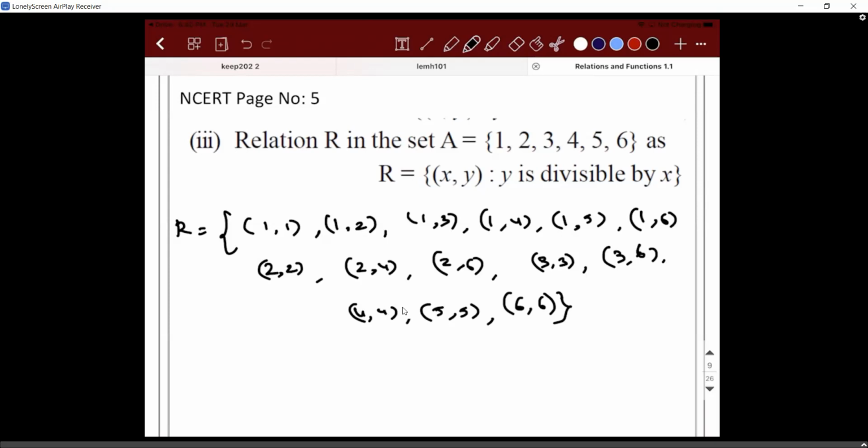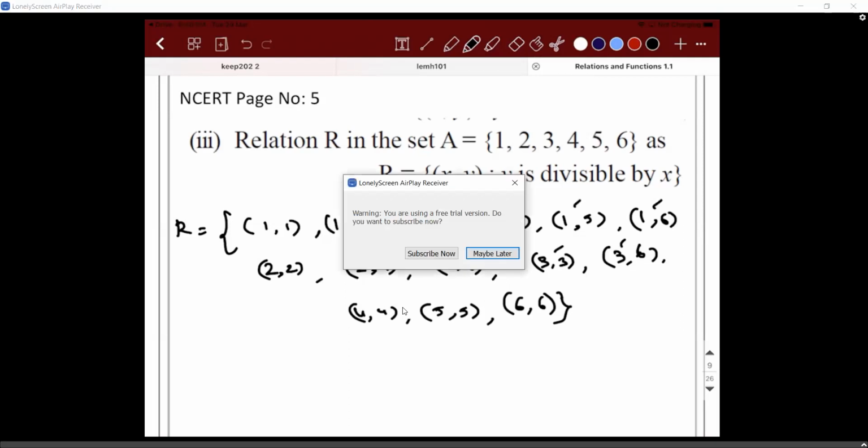1 comma 2 is there, 2 comma 4 is there. 1 comma 4 is there. Sorry, yeah, it is transitive. So similarly, 1 3 is there, 3 3 is there, and again 1 3 is there. 1 3, 3 6 is there, 1 6 is there. 1 5 is there, 5 5 is there, 1 5 is there. For whatever two numbers that you are able to find, you need to have the pair. So it is transitive.